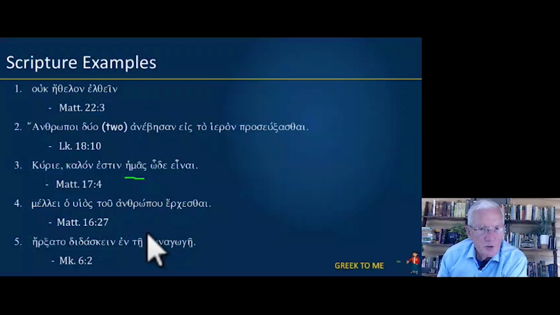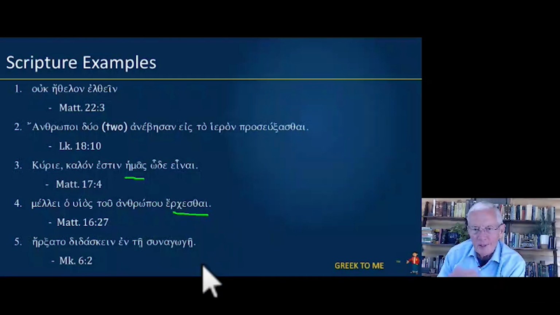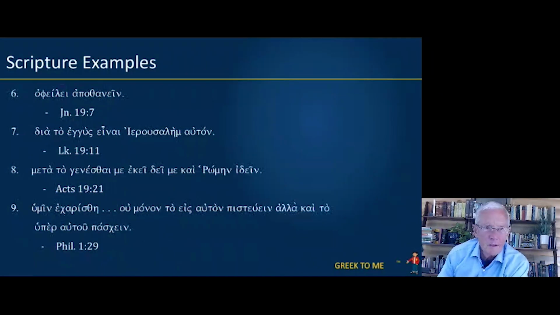Matthew 16:27, the Son of Man is about erchesthai, present deponent infinitive, to come. Mark 6:2, erxato, that's looking for a complementary infinitive. So he began, didaskein, present active infinitive, to teach in the synagogue. All right, let's do some more. I'll hit my pause button.